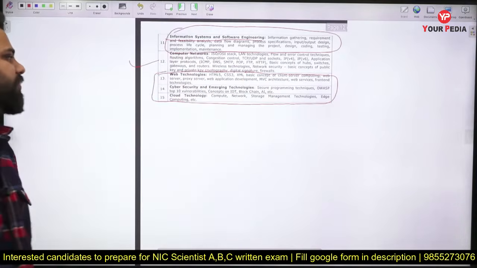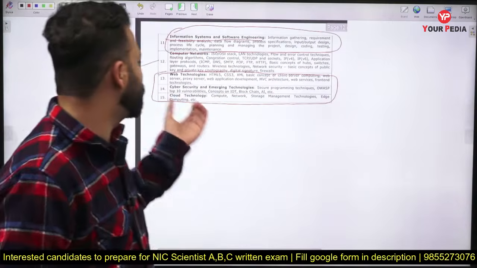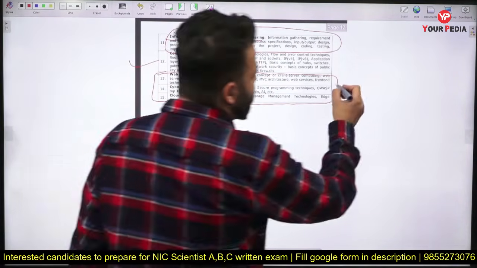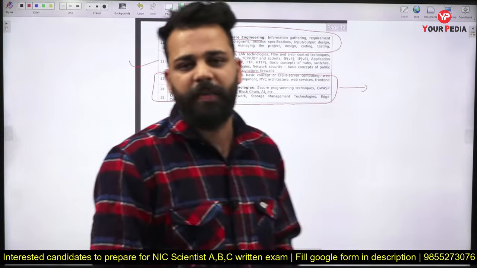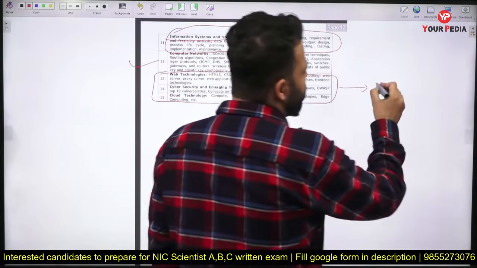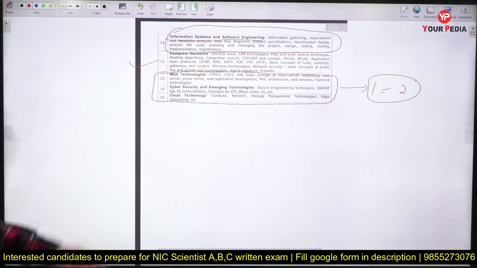These three topics are the topics which you don't generally study when you prepare for GATE or in your BTech degrees also. But the positive from this side is that from these three topics, the number of questions have been very less. On average, 1 or 2 questions come from these three combined. So they will not have a high weightage, but you need to have a little bit of understanding of these topics also.